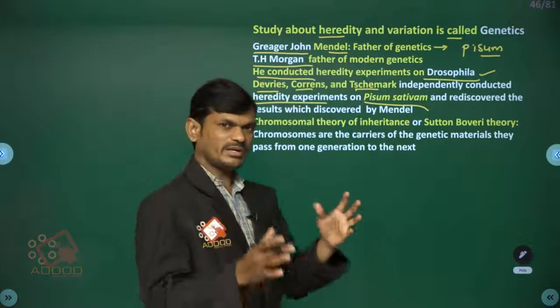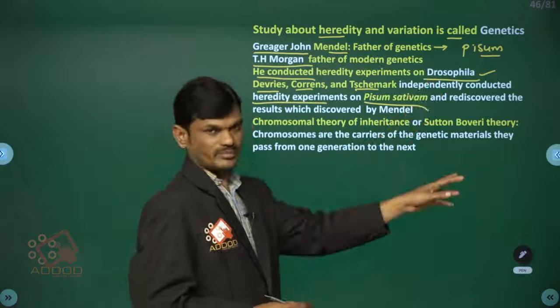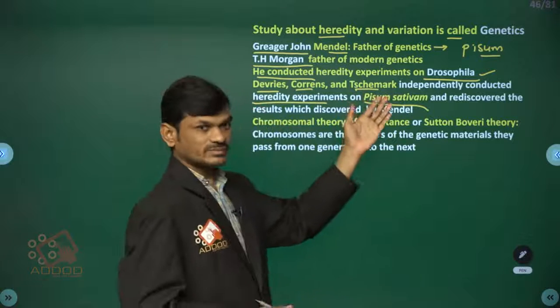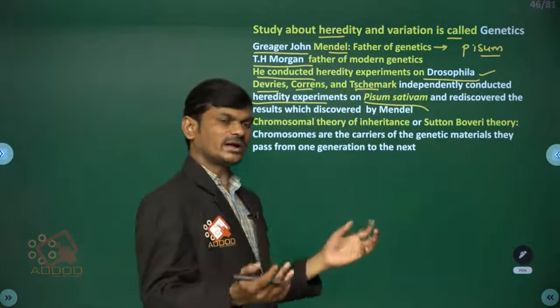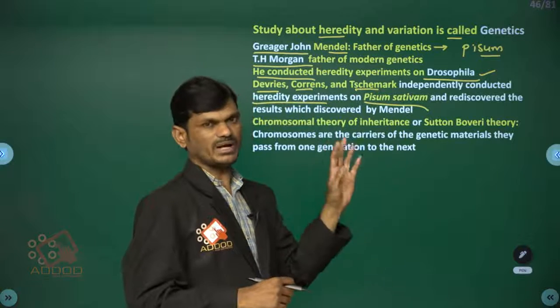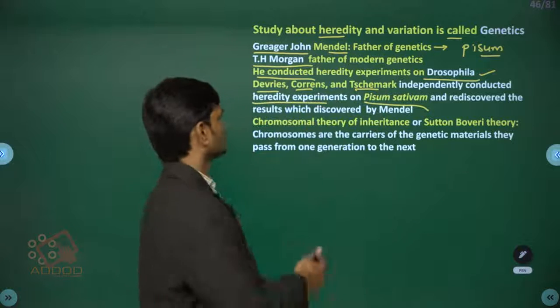Earlier Mendel conducted the experiments, but later this group of scientists independently conducted the same experiments and rediscovered the same results.